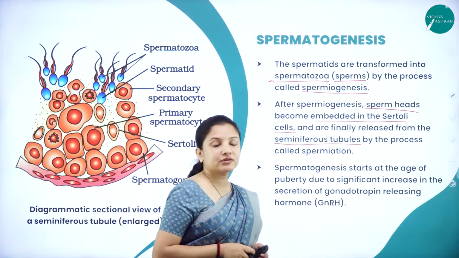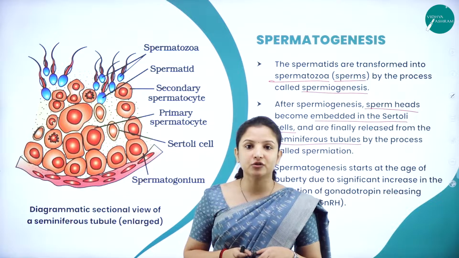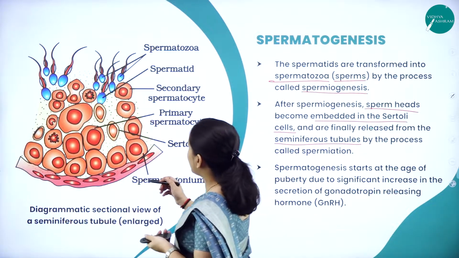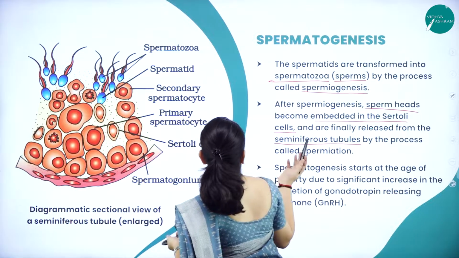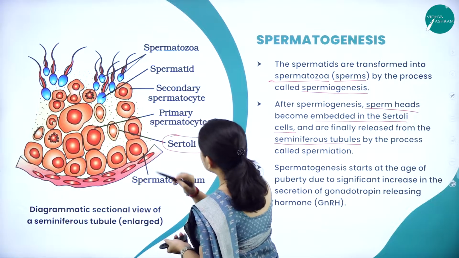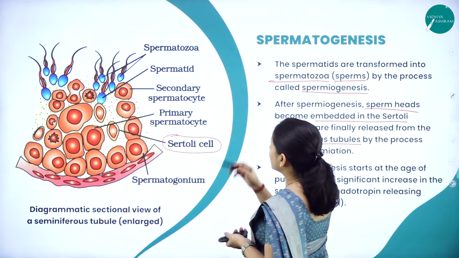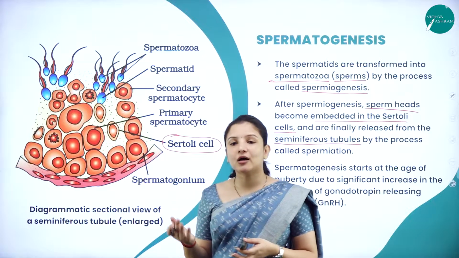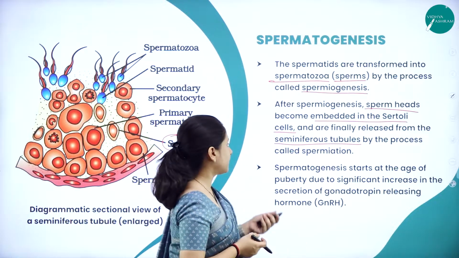They were produced inside the seminiferous tubules, right? That is, inside the compartments they were produced. From there, they get embedded in the Sertoli cells, and from the Sertoli cells, they get released from the seminiferous tubule.